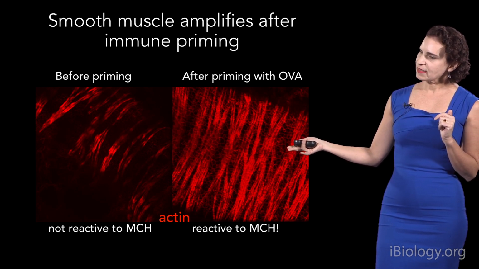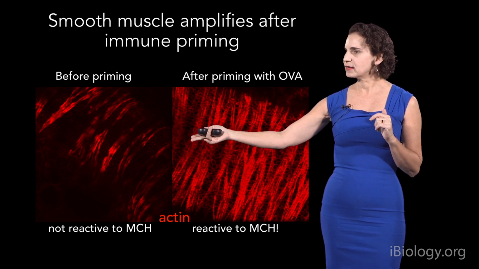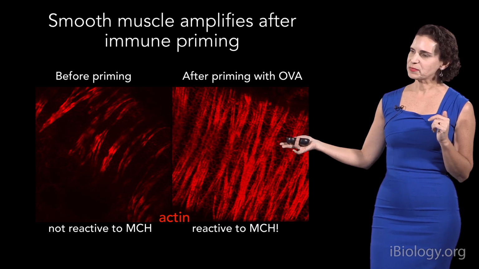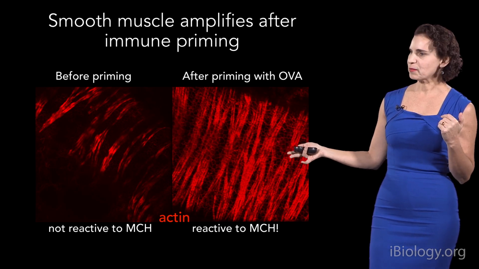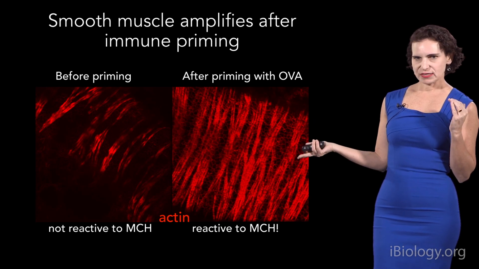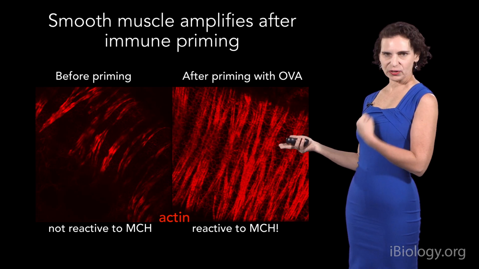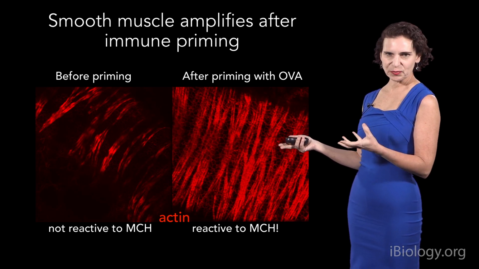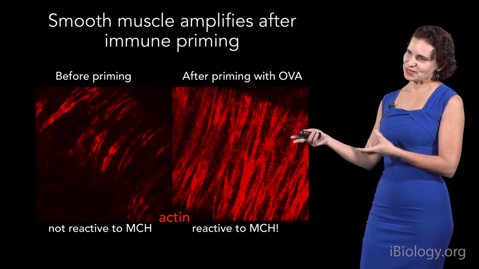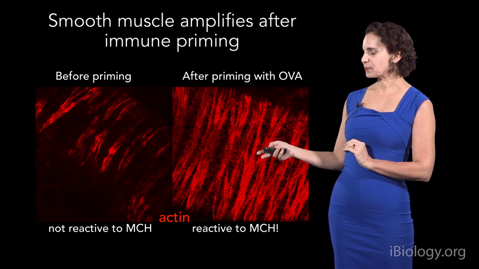And what we notice is that when the smooth muscle wasn't very amplified, then it's not very reactive to methacholine. Whereas once we had primed it and it really became amplified, then it was very reactive to methacholine. So this suggests that maybe this is why some people respond to different stimulus by bronchoconstricting or not, and why people might be asthmatic or not. And so this is an interesting side product of being immunoprimed.